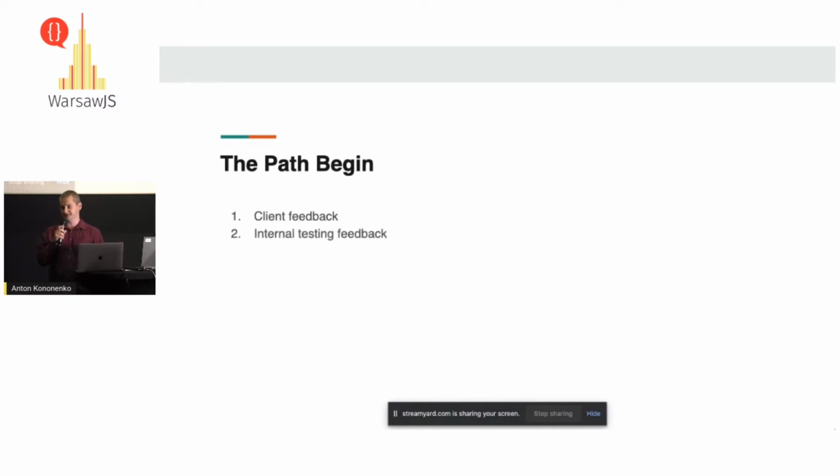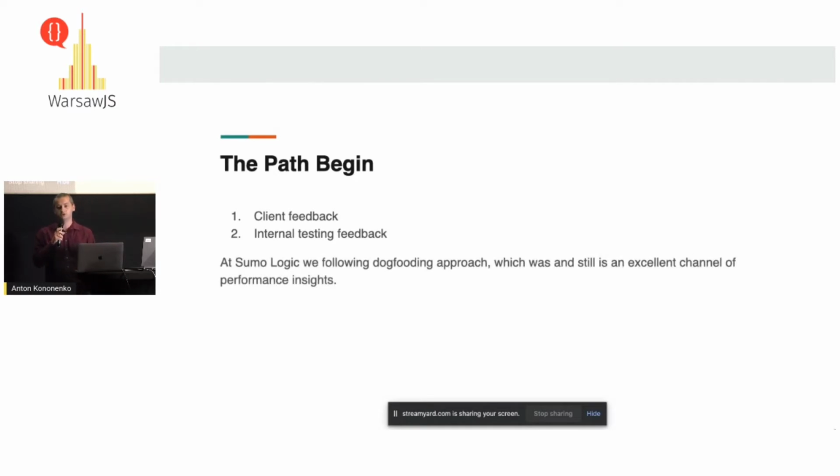There is another way to get feedback. It's internal testing. For example, your quality assurance or quality engineers may do testing and notice, hey, this feature is slow, and we can raise it. So that's another way of doing this. For example, at Sumo Logic, we follow dogfooding. It means that we are using our own product and we actually have more feedback from our developers. They contribute to us and we know upfront what's going on. Is it bad? Is it good? This really, really helps.